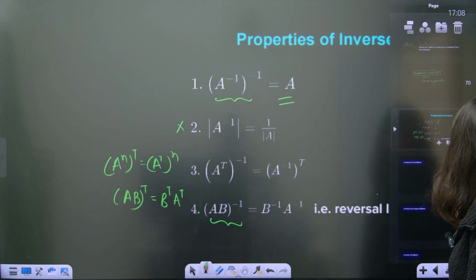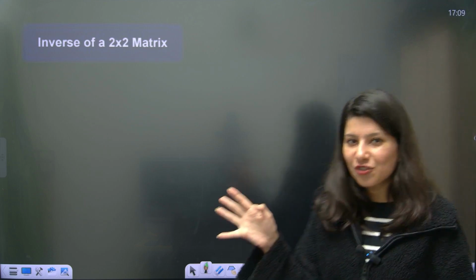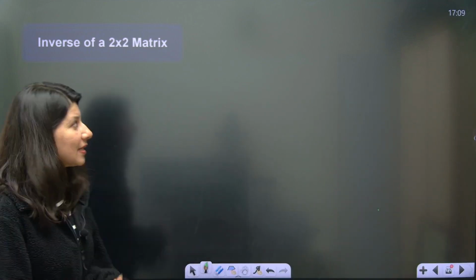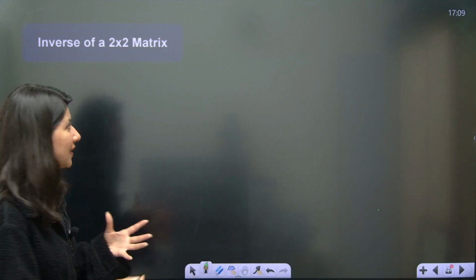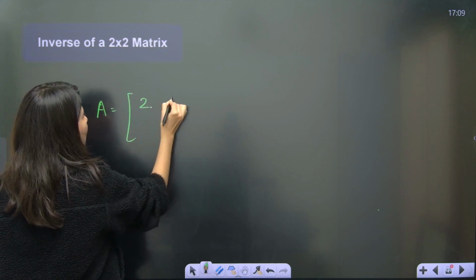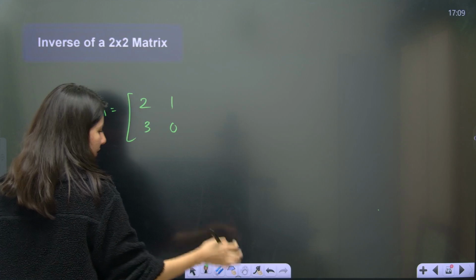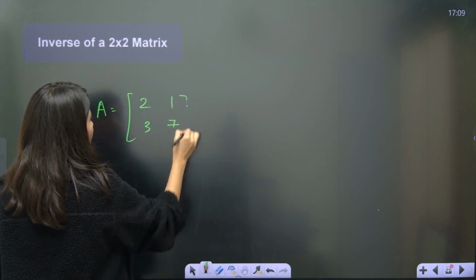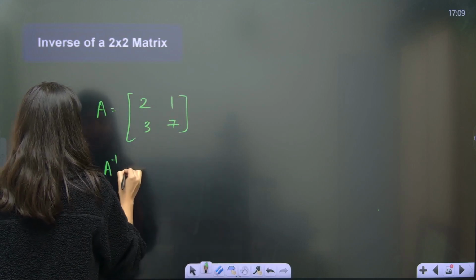Now, there are some ninja shortcuts. Inverse of a 2 cross 2 matrix. Suppose you are given the matrix A with rows 2, 1 and 3, 7, and you are looking for A inverse.